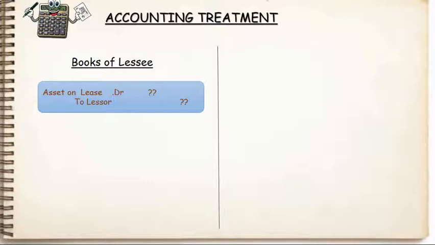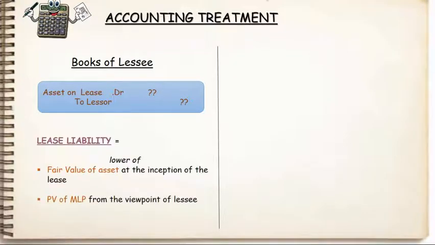Now we need to find out the amount to be recorded in the above entry. Lease liability that the lessee should record in his books of accounts will be the lower of fair value of the asset at the inception of the lease and the present value of minimum lease payment from the viewpoint of lessee.